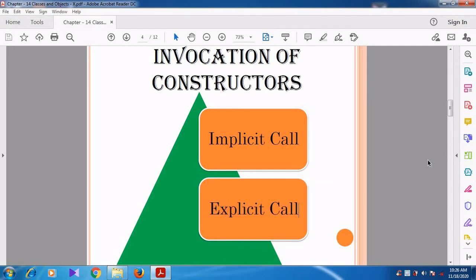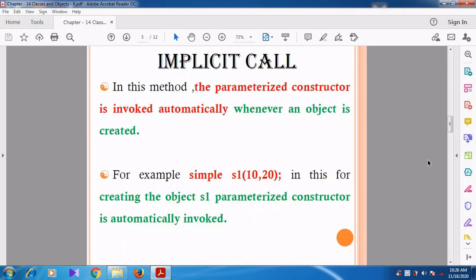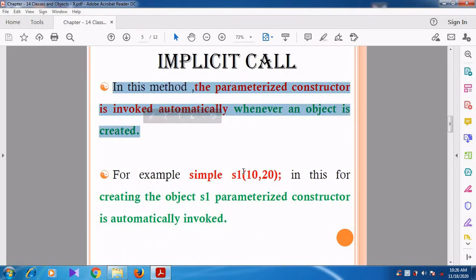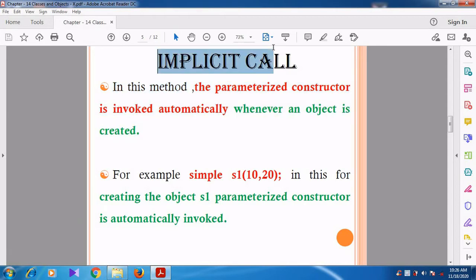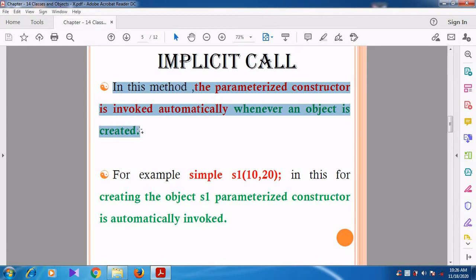First of all, we are going to discuss implicit call. In this method, the parameterized constructor is invoked automatically whenever an object is created. In the implicit call, the parameterized constructor is invoked in an automatic manner, that is, whenever we pass the parameters, then automatically the parameterized constructor is invoked.